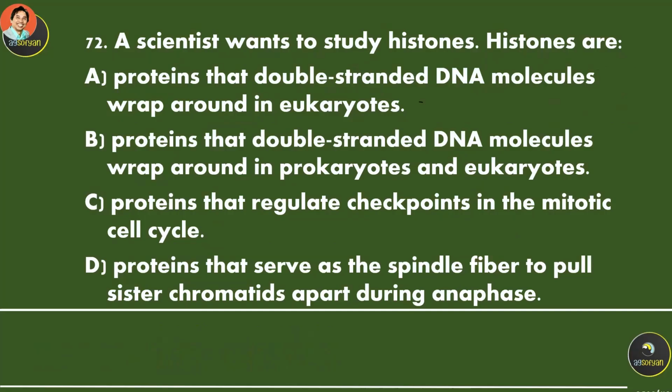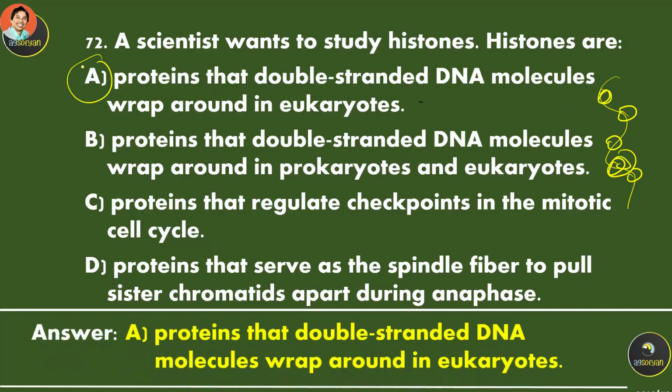As scientists want to study histones: histones are proteins that the double-stranded DNA molecule wraps around in eukaryotes. Let's say this is DNA. There is a histone that the DNA wraps around. So that should be the answer over here.